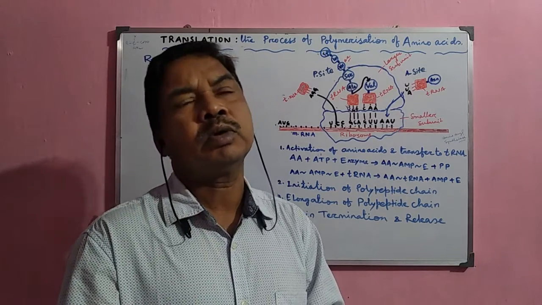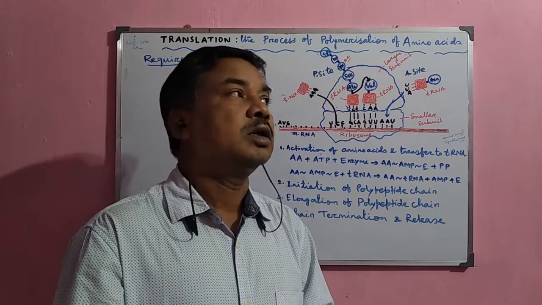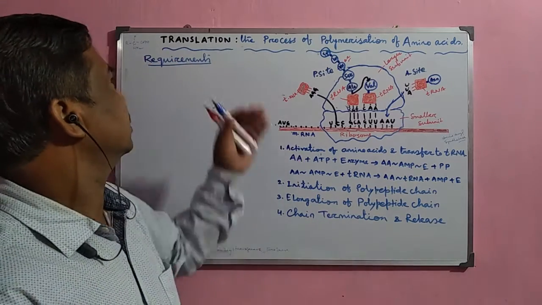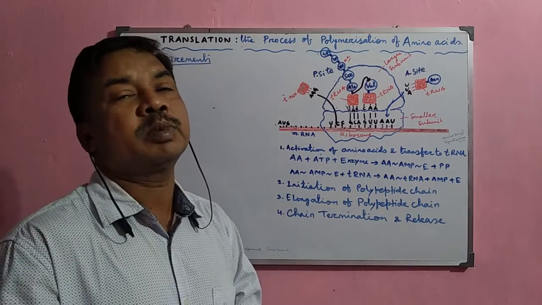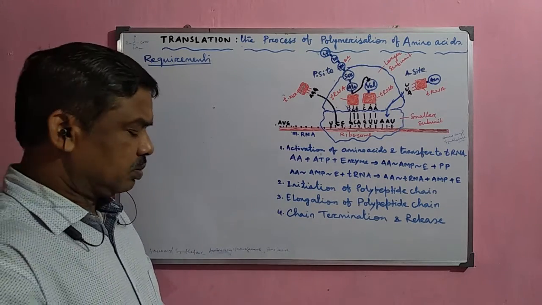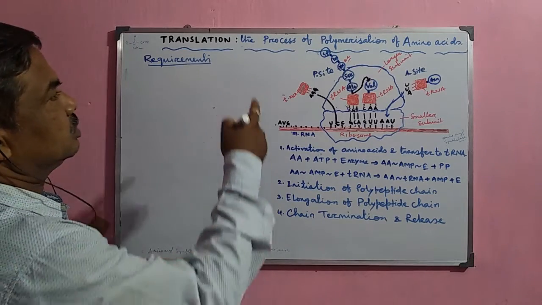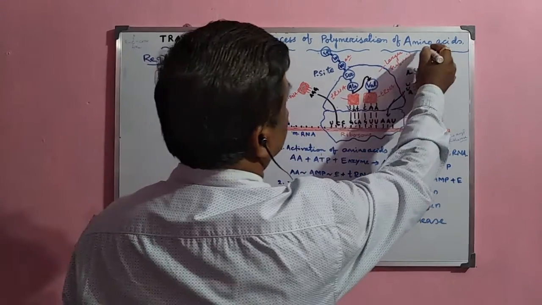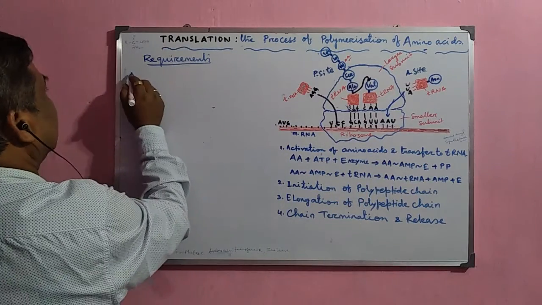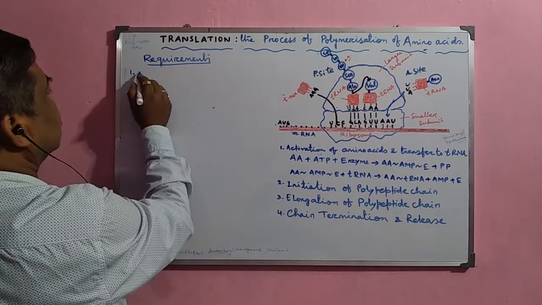But in the case of prokaryotes, they are in the same cytoplasm, so that is why the process of translation occurs in the cytoplasm of the cell. Now, what are the basic requirements for this process? Of course, this process is the polymerization of the amino acid. So the first and most important requirement is the ribosome.